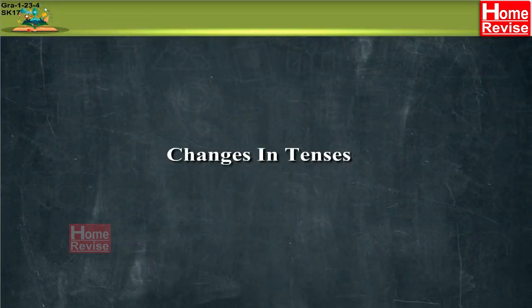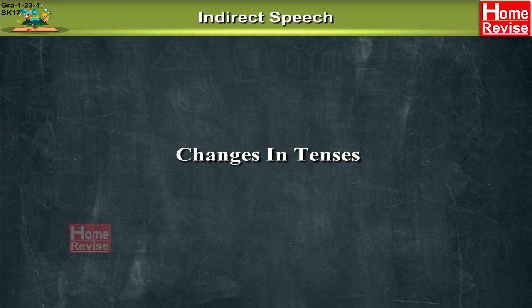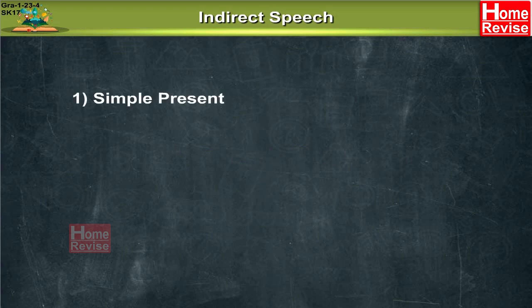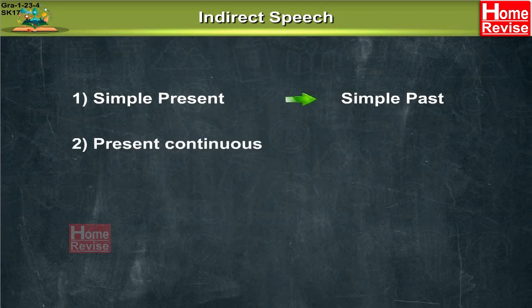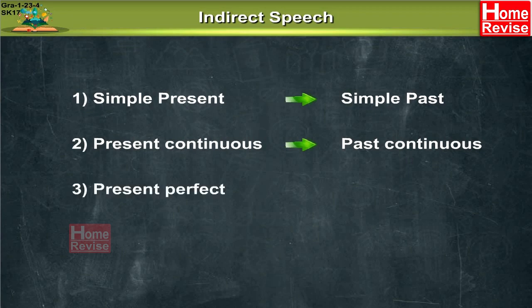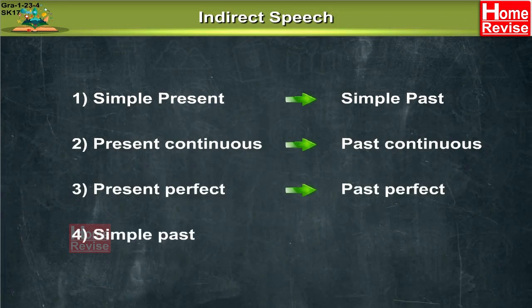Now let's understand what changes the tenses undergo. As I mentioned earlier, simple present changes into simple past. Present continuous changes into past continuous. Present perfect changes into past perfect, whereas simple past changes into past perfect tense.